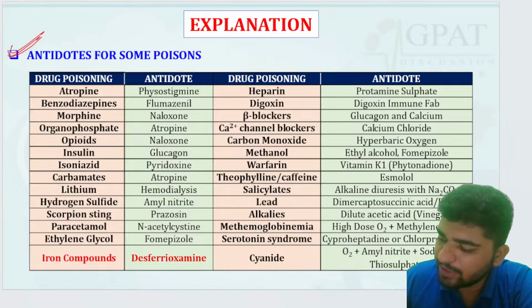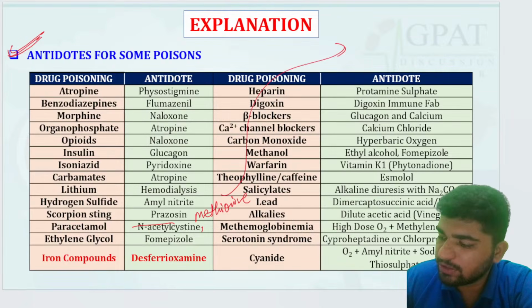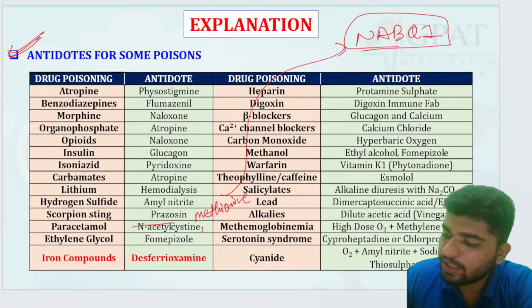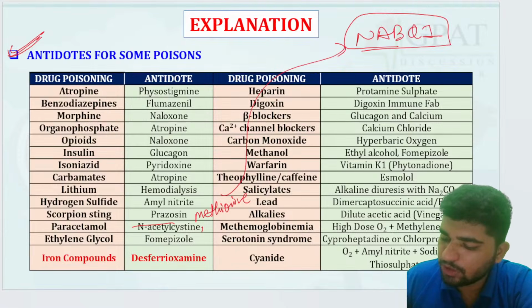So for paracetamol, acetylcysteine as well as methionine are used. Methionine neutralizes the NAPQI production. Methionine is an essential amino acid. All right.